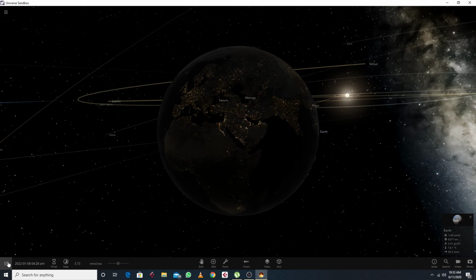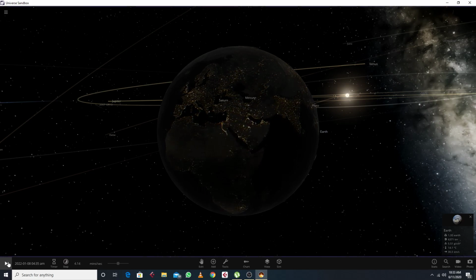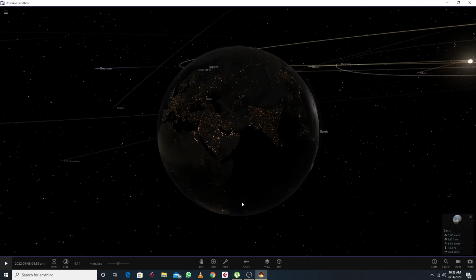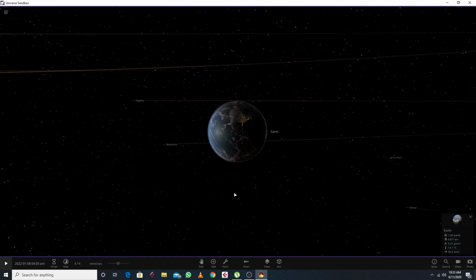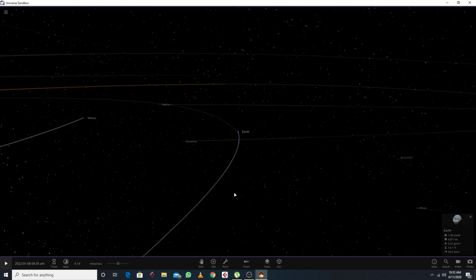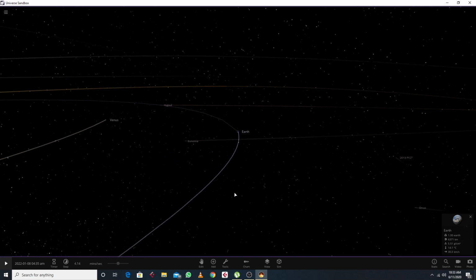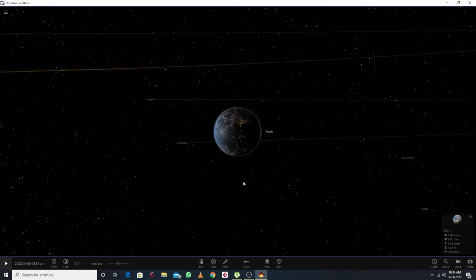Okay, now let's stop it. Everything is in standstill condition. So here we can see our Earth. Make it big on the solar scale level. Now what we do is simply click over here. Here we can see a small pop-up window.